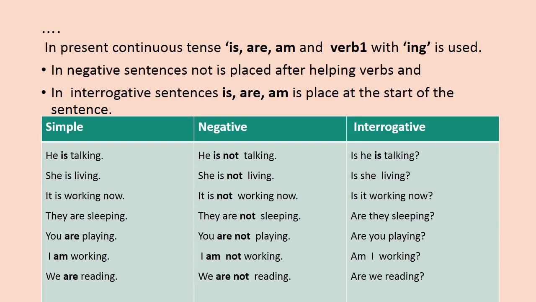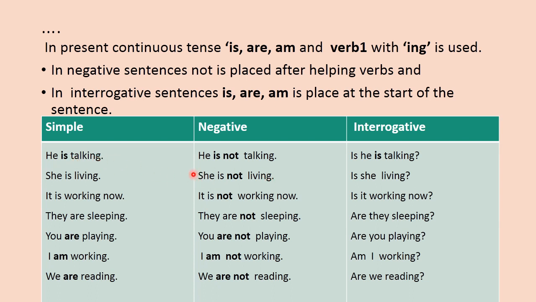In present continuous tense, is or am and the first form of the verb with ing is used. In negative sentences, not is placed after helping verbs, and in interrogative sentences, is or am is placed at the start of the sentence. Here in this table, all these forms have been described.